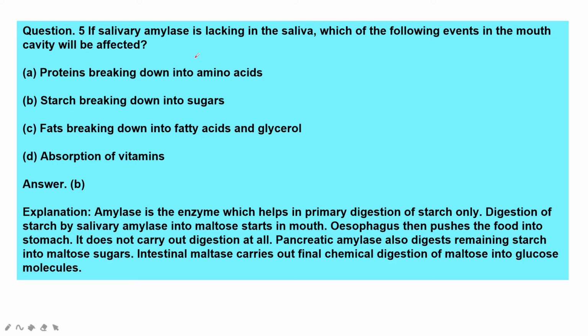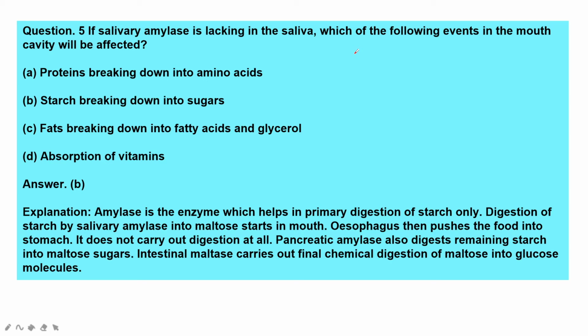Next question. If salivary amylase is lacking in the saliva, which of the following events in the mouth cavity will be affected? Saliva, produced through the salivary glands, has the enzyme called salivary amylase. So which events in the mouth cavity will be affected if it is lacking? Amylase is the enzyme which helps in the primary digestion of starch only. So digestion of starch by salivary amylase, starch converts into sugars in the mouth only.